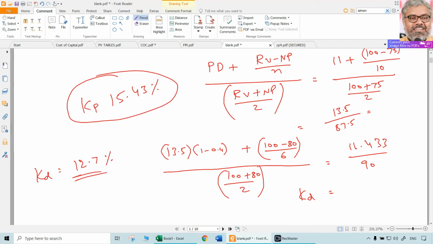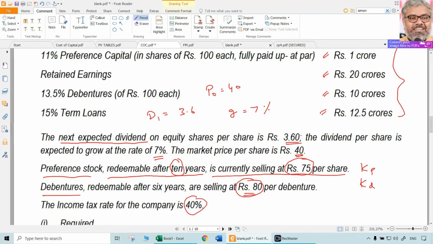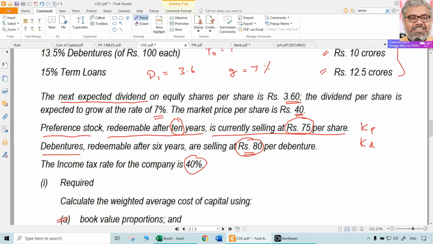So we have KD also, KP also, KE also. And not only these debentures, there are term loans also, which is 15% term loans. They are not traded in the market, so current market price and all will not be there. So no problem for that. But it will not be 15% for that. The cost of capital related to that term loan will be 15% multiplied by 1 minus tax rate. In this case, since tax rate is 40%, 1 minus tax rate will be 0.6, 60%. 15 into 0.6, that will be 9% only. That is another KD, for term loans.